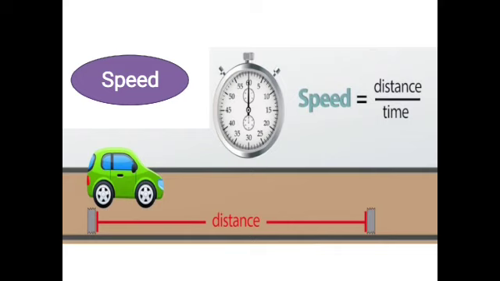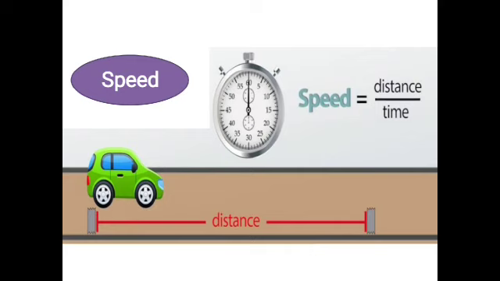So speed is basically a factor which depends on time. For example, if two people are running a race, the distance of the track is the same, but what decides the speed is the time they have taken. If one has completed in a shorter period of time, that means his speed is higher, and the one who has taken a longer time, the speed of that person is less. So that is what we call speed. Now in chemistry we will see how this speed applies to a reaction.